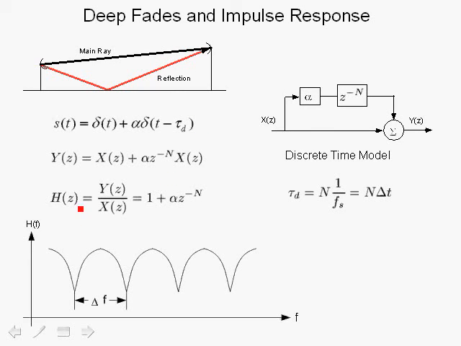And here we show, of course, in the continuous domain, the frequency response of the simple one reflection multipath. And recall that the spacing between the fades, delta f, was the inverse of the time delay. And the depth of the fades was related to the reflection, the attenuation over here. The less the attenuation, the greater the fade.